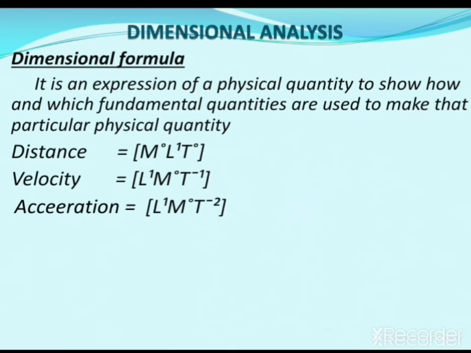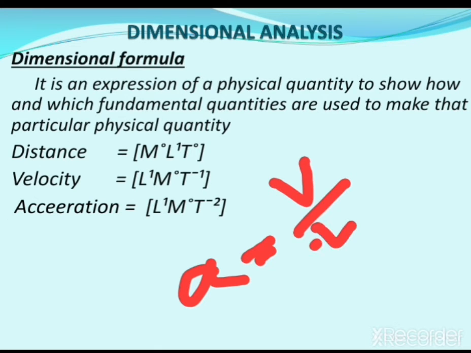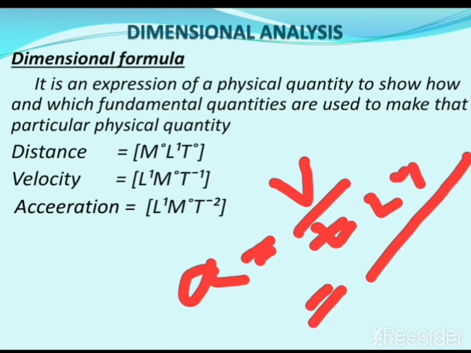Okay, so next one is acceleration, which is velocity divided by time. If you find out the derived unit of acceleration, acceleration is termed as a is equal to v by t. Already you know the dimension of velocity as L t to the power minus 1, and here again t.